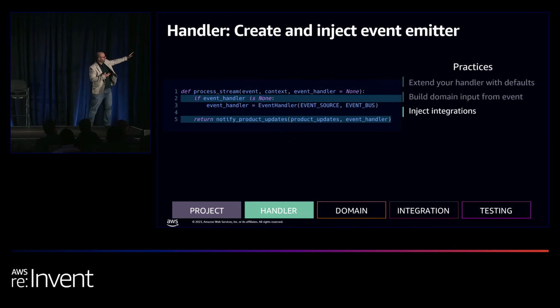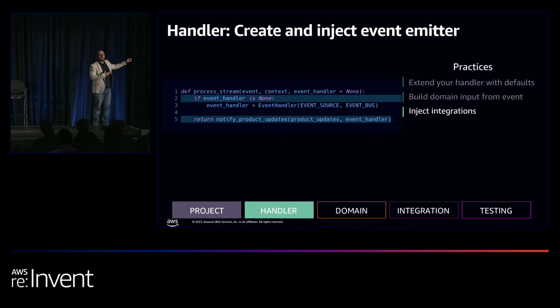So in this case, I'm going to create a new dependency and use the event source that this Lambda function is supposed to be sending the event from, and then the event bus. What this allows us is that in the testing later, we can inject this dependency, and we can test the entire code with just one line.